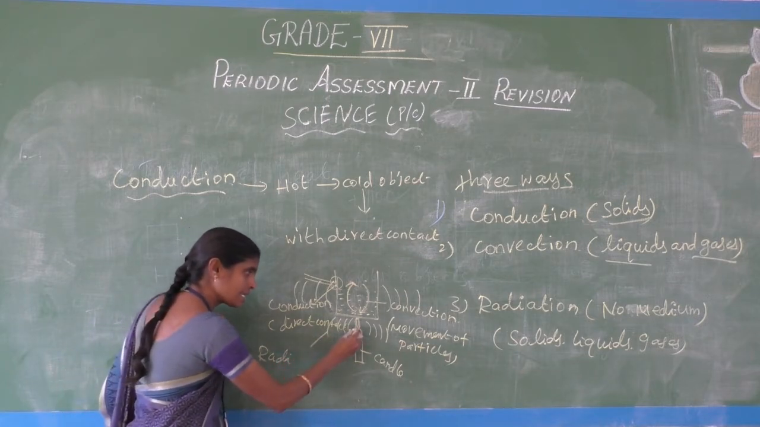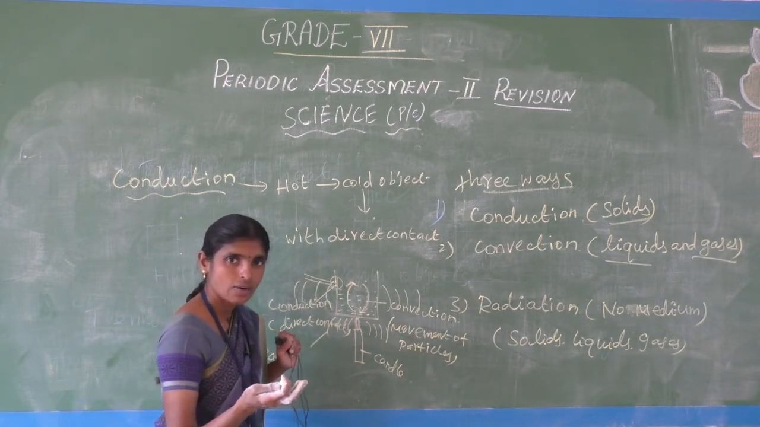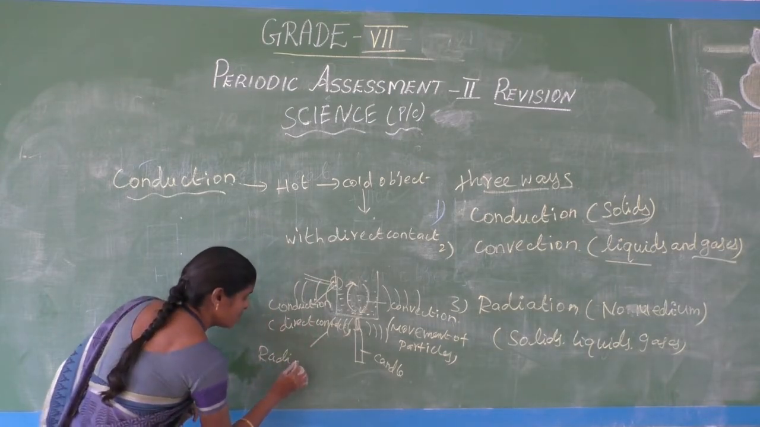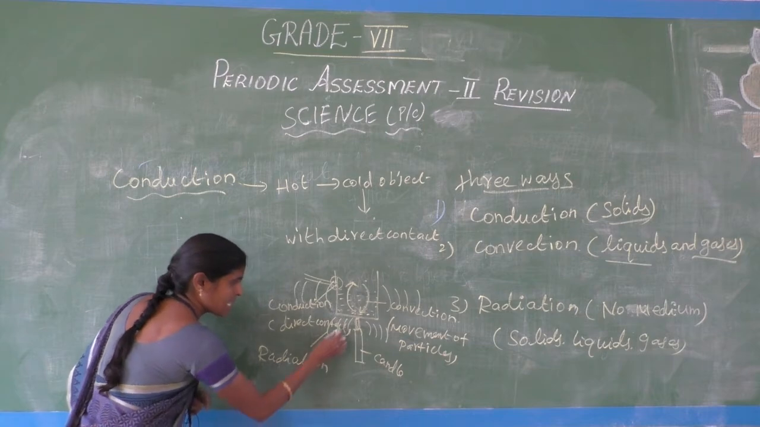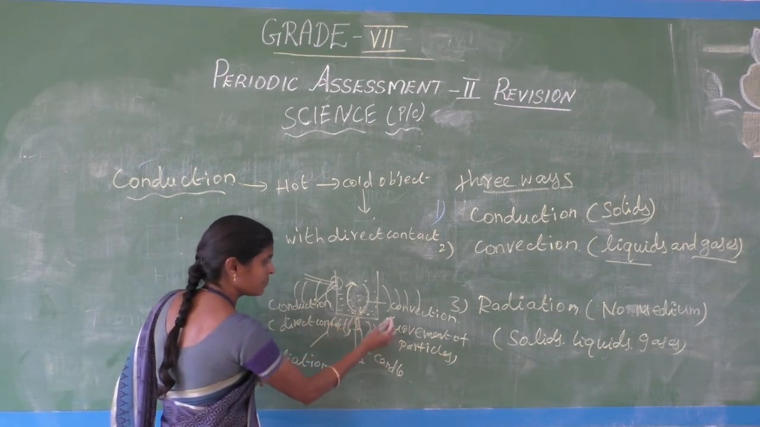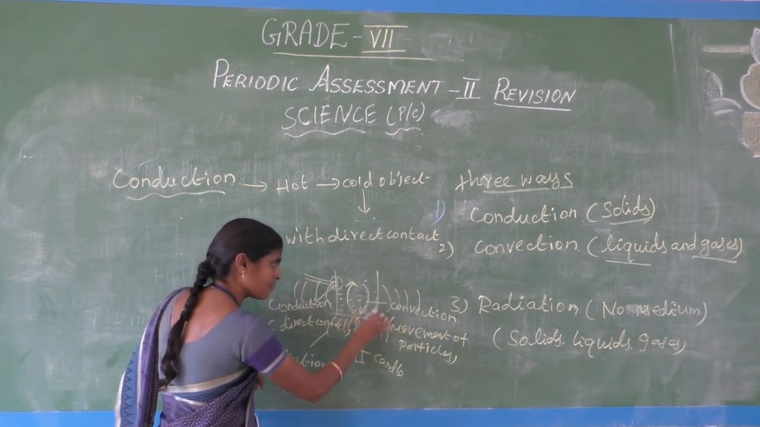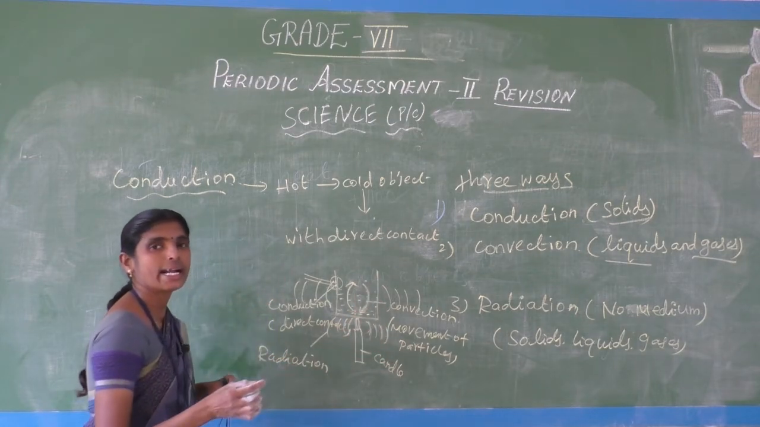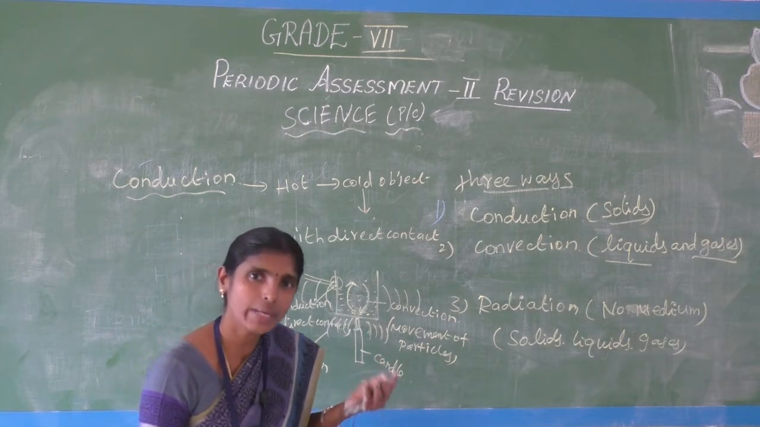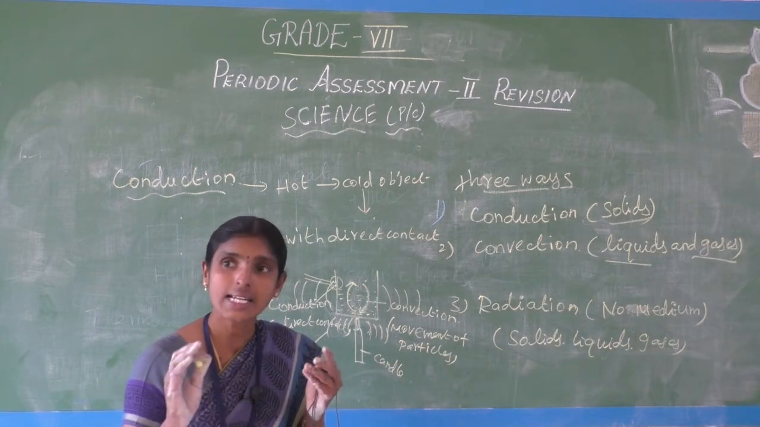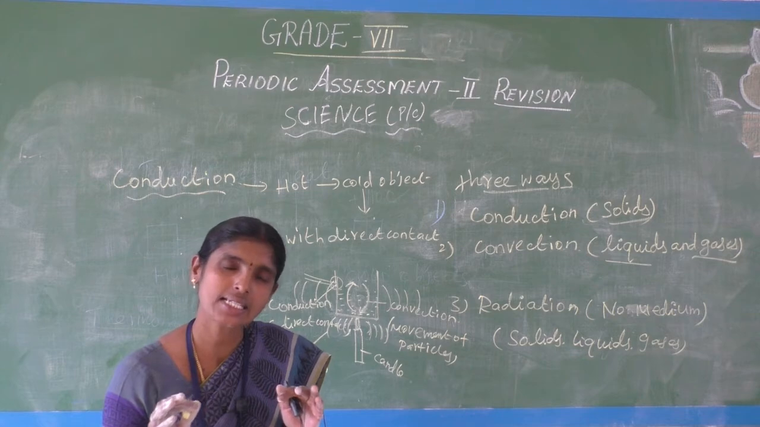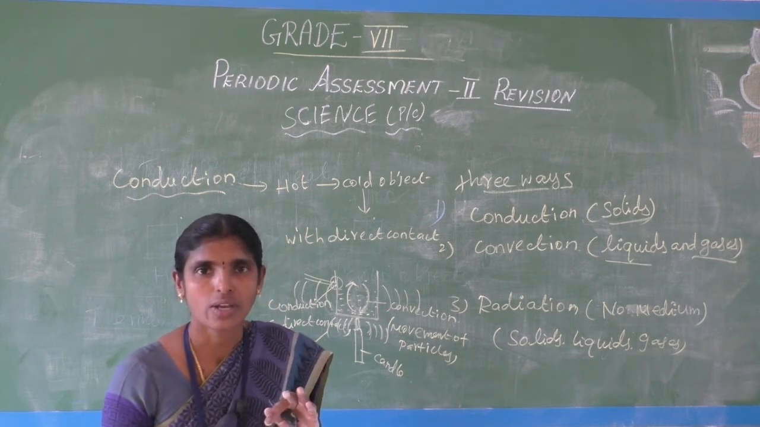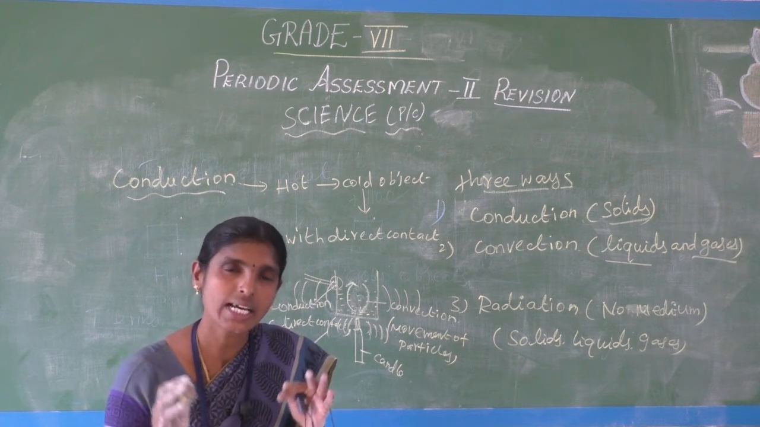The heat rays: some hot objects emit heat rays, and that is called radiation. But there is no medium here. Here the vessel is the medium, and here the water is the medium, but here there is no medium. So radiation occurs without a medium. The best example of radiation is the sun, which emits heat rays. We feel the heat, and that is called radiation.